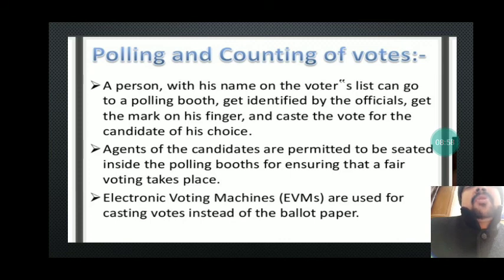Electronic voting machines are used for casting votes instead of the ballot paper. Nowadays the electronic voting machine has been equipped with one more technique, that is VVPAT, so that the election can be ensured in a very fair manner. So this is all about the system of election.